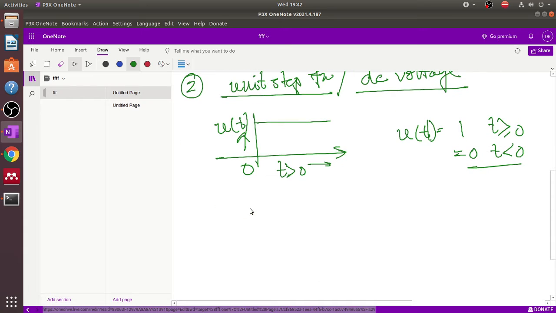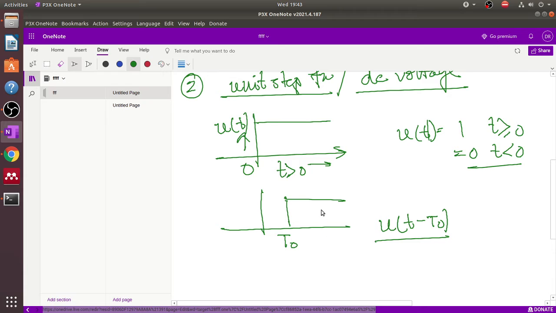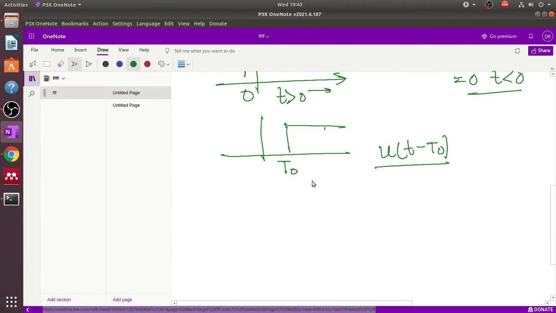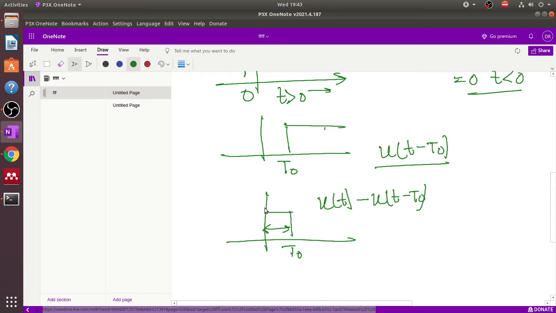Now if this unit step function is shifted by an amount of t0 time, the function is given by u(t minus t0). If we subtract this signal from the original signal, we get one pulse, with the subtracted signal being u(t minus t0). So the time period of this pulse signal is t0.